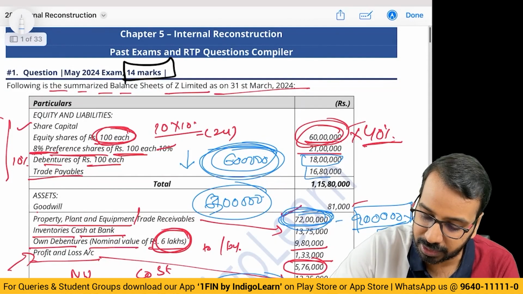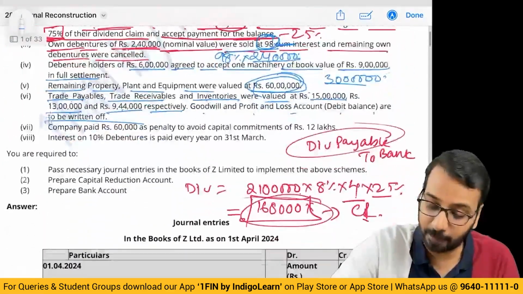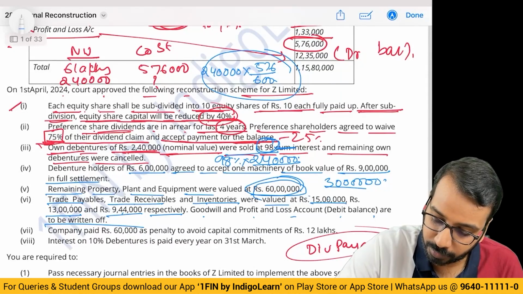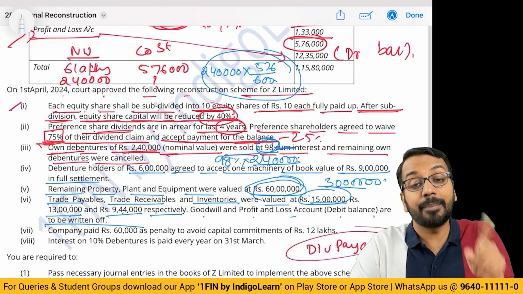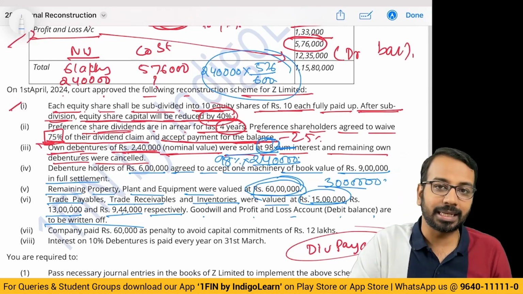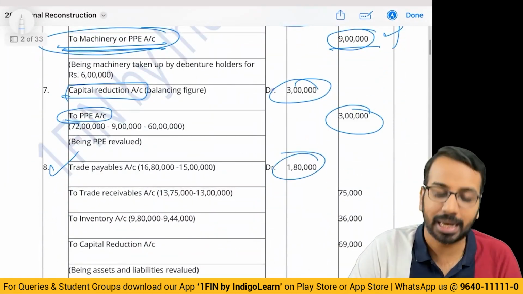How much do we have? 16 lakh 80,000. Means, what is the reduction? 1680 to 15 lakhs, 1 lakh 80,000 is the reduction. Means I have to debit trade payable by 1 lakh 80,000. So I will debit trade payable by 1 lakh 80,000.